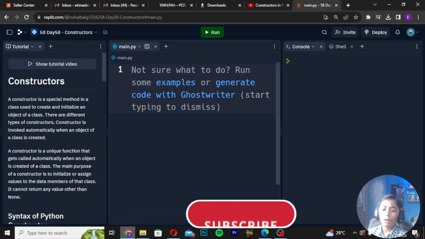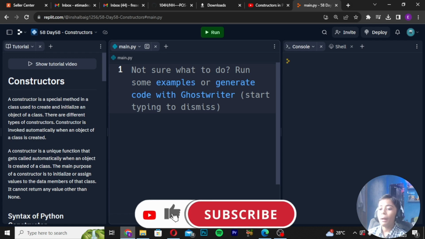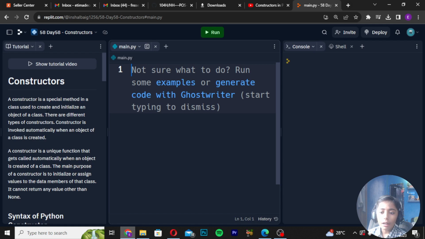A constructor is invoked automatically when an object of a class is created. It is a special function that gets called automatically when an object of a class is created. The main purpose of a constructor is to initialize or assign values to the data members of that class. It cannot return any value other than None.